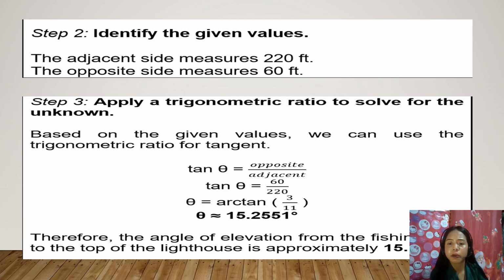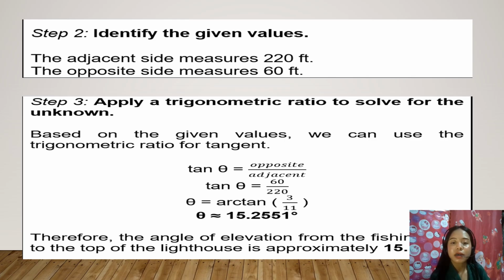We divided both sides by 20. 60 divided by 20 is equal to 3, and 220 divided by 20 is equal to 11. So we come up with 3 over 11.